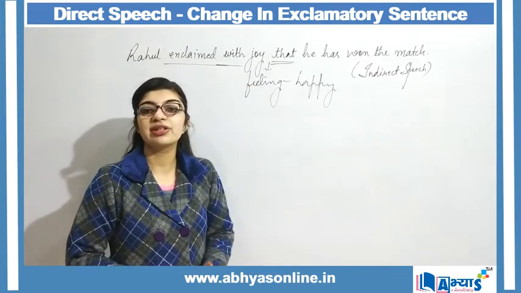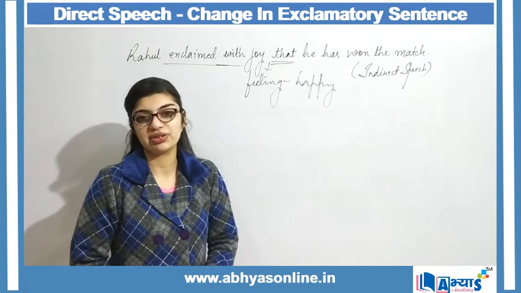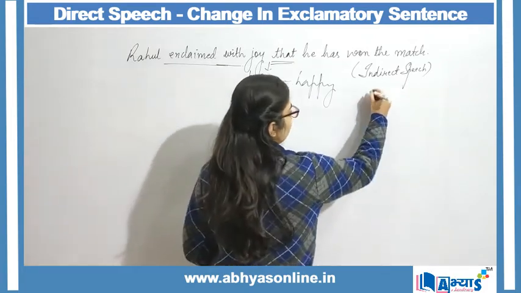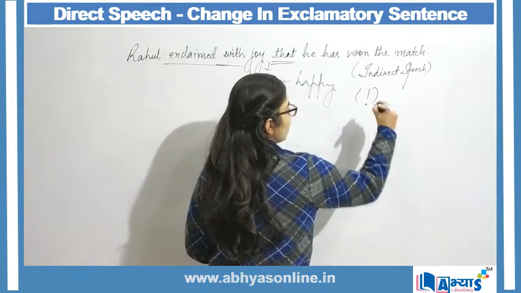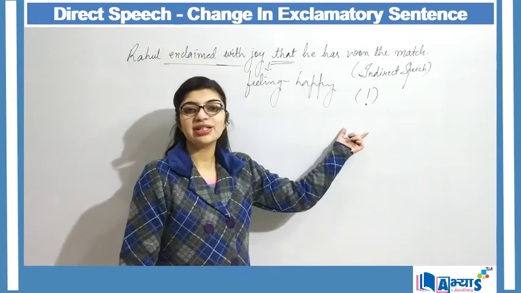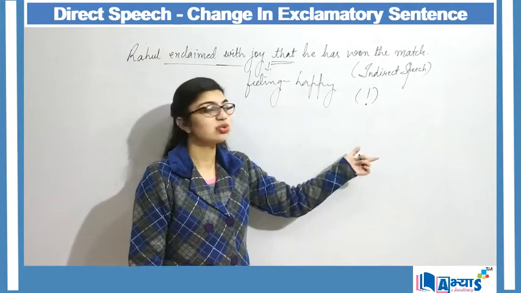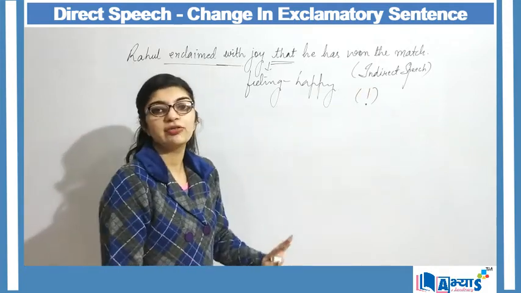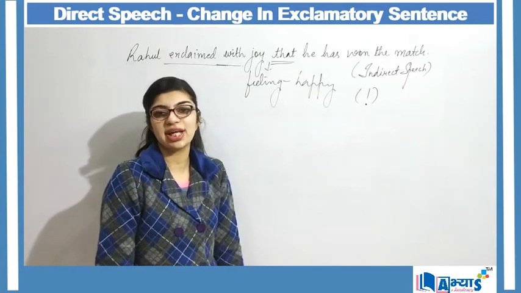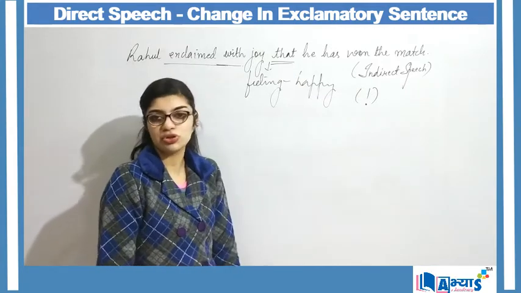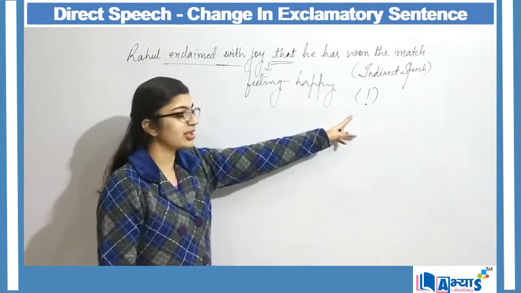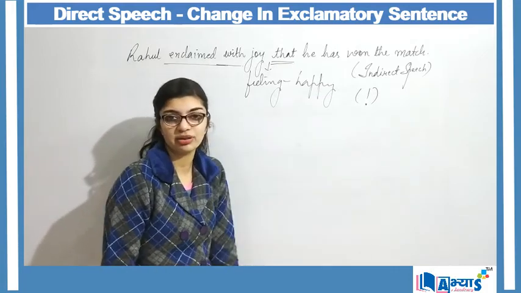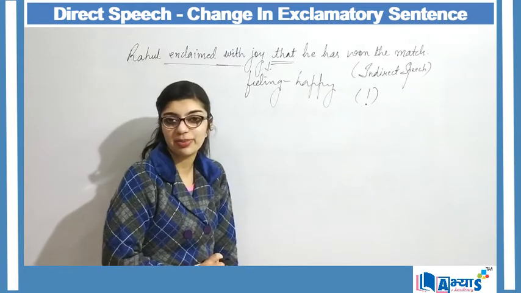They are always used for the direct speech. And the exclamatory mark, even this exclamatory mark is not used in indirect speech. Indirect speech is always in the form of a simple sentence which is followed by a full stop. But an exclamatory sentence always ends with an exclamatory mark.